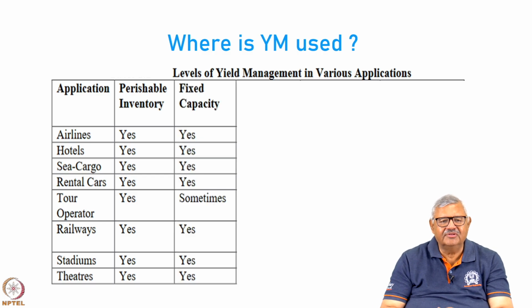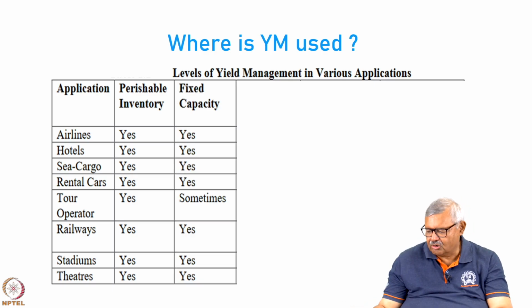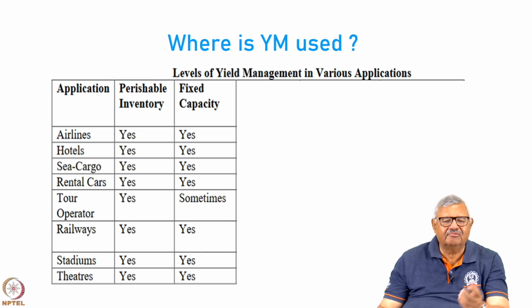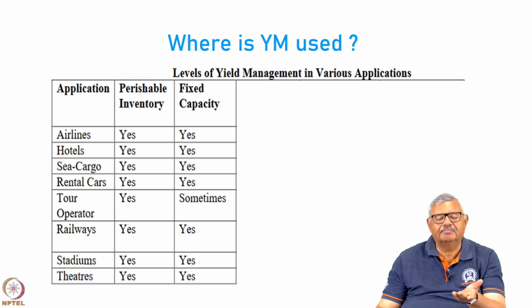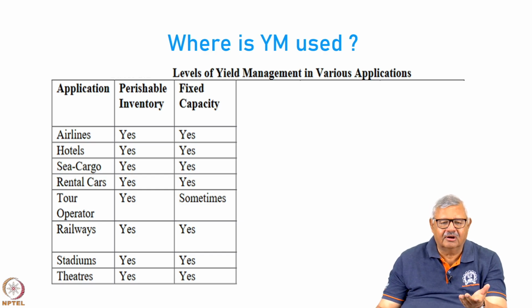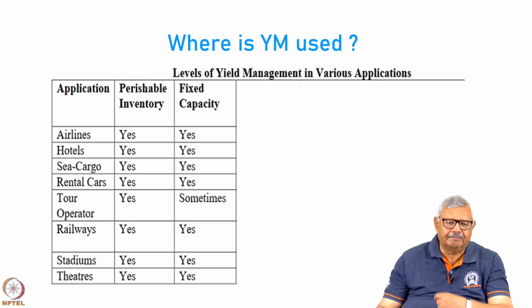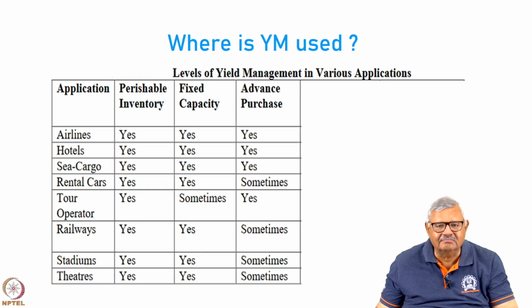In some of the applications, you have fixed capacity. Now, all of them except maybe tour operators, who can be a little bit more variable, have a fixed capacity, right? The number of seats in the airline are fixed. You really cannot change it overnight. Of course, you can do some changes by introducing seats with lower pitch and pushing in more seats or removing them, but you cannot do it on a real-time basis.